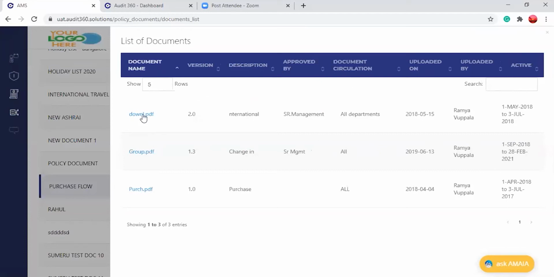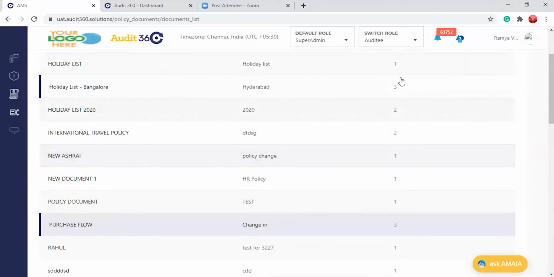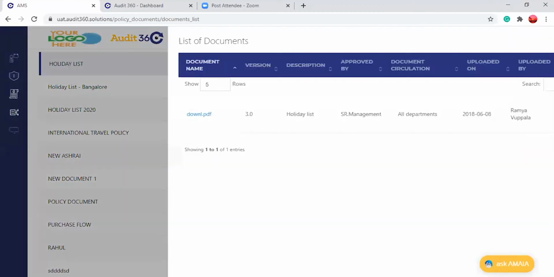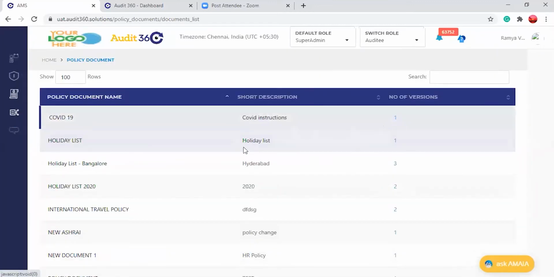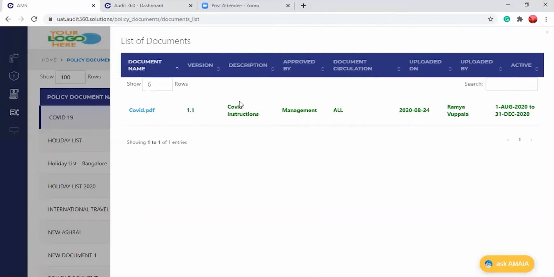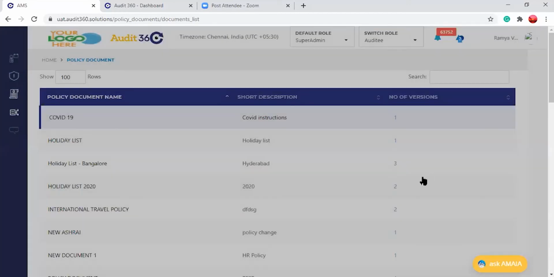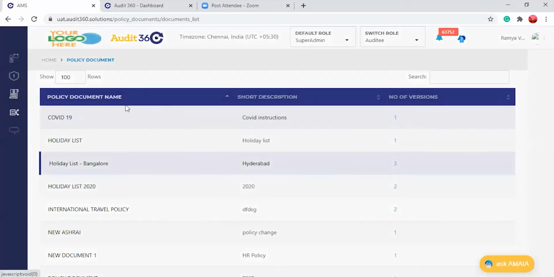If something is active, it will be shown in green color, which I showed you here. The latest one will always be highlighted in green, and whenever it is an inactive document, it will be in gray color.